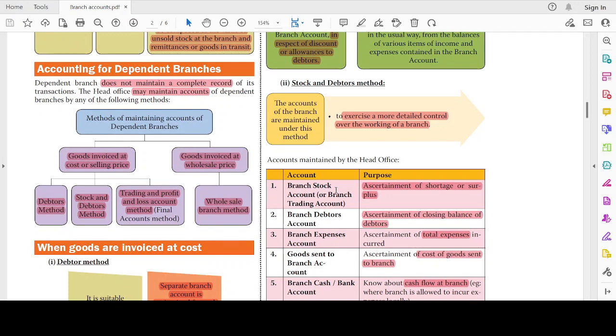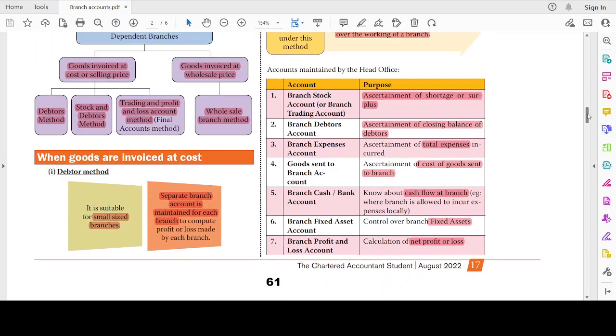So, branch stock account or branch trading account, assignment of shortage or surplus. What is the purpose of the branch trading account? It is assignment of gross profit or gross loss, right? That is known as shortage or surplus. Branch debtors account, assignment of closing balances of debtors. Branch expenses account, ascertainment of total expenses incurred. Goods sent to branch account, ascertainment of cost of goods sent to branches.